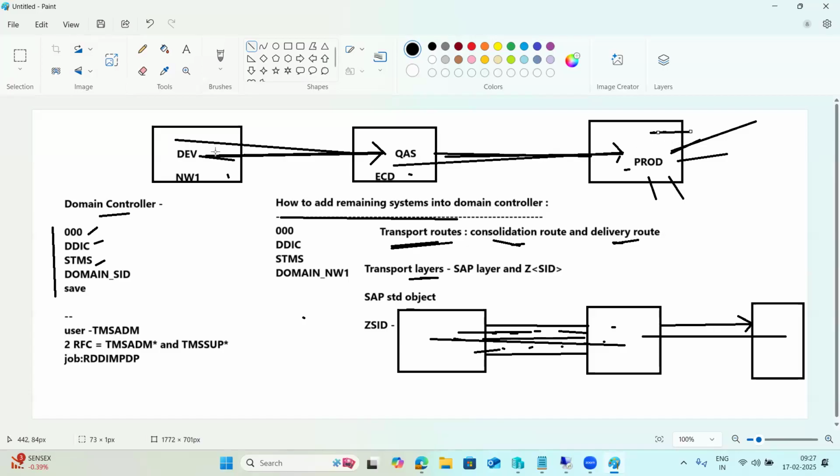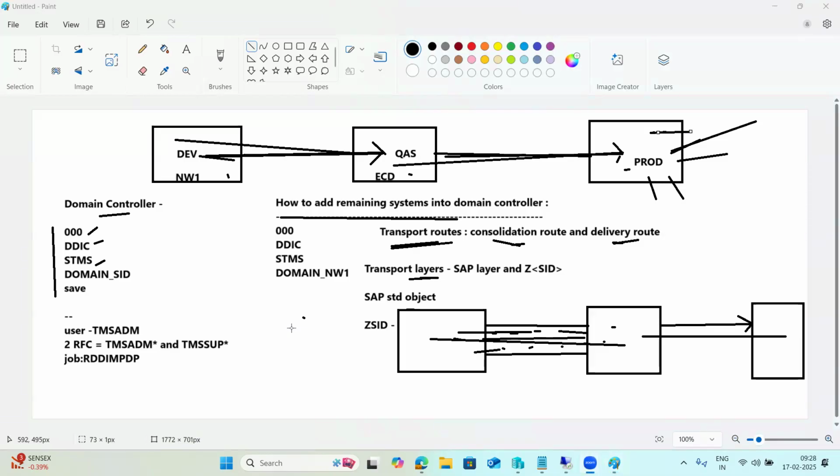Some customers go for the development only. That's their wish actually, either development or production. Most of the customers will be in the production only. 90% of customers in the development route only. So this one there.